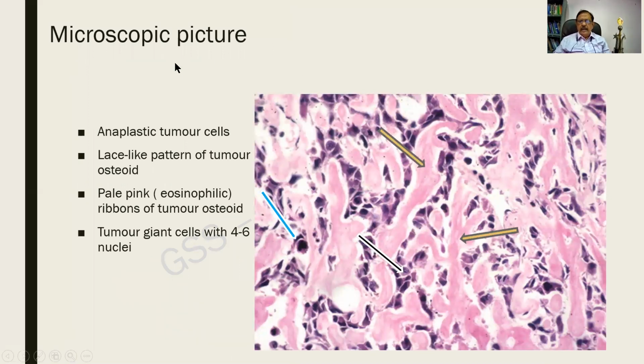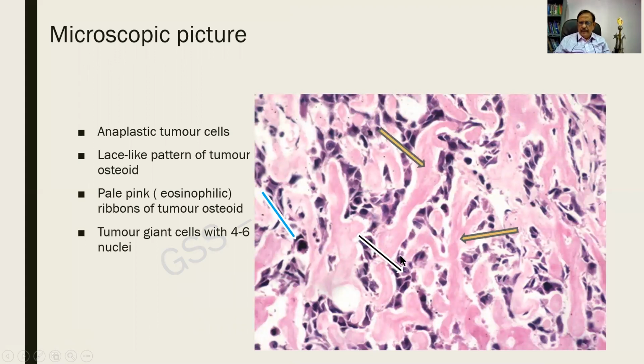Microscopic picture, another one that will be fetching us marks, a little difficult for the students, but let us see if we can follow. See, I am finding long, pale, ribbon-like areas which are interconnected. This is the tumor osteoid, the bone being laid down by the tumor cells. These yellow marks mark the tumor osteoid.